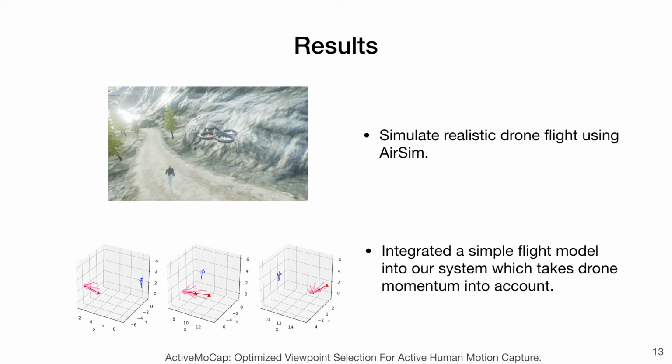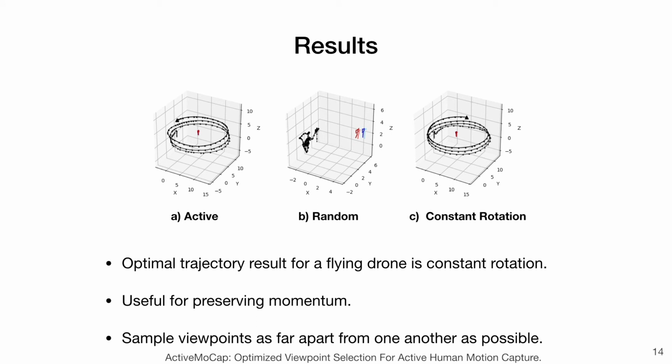The second set of experiments is to simulate realistic drone flight using AirSim, a drone simulator. However, for our method to work, we need a good estimation of where the drone will be in future frames. In order to do so, we have integrated a simple flight model into our system. Since our flight model takes drone momentum into account, the optimal trajectory result for a flying drone turns out to be constant rotation, which is very useful for preserving momentum.